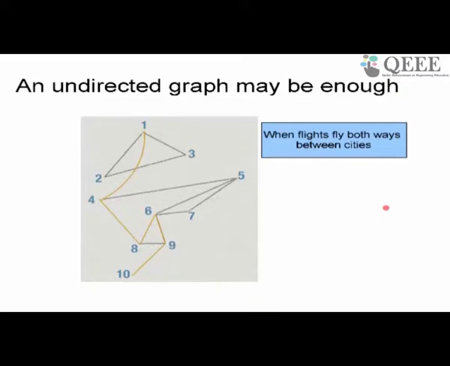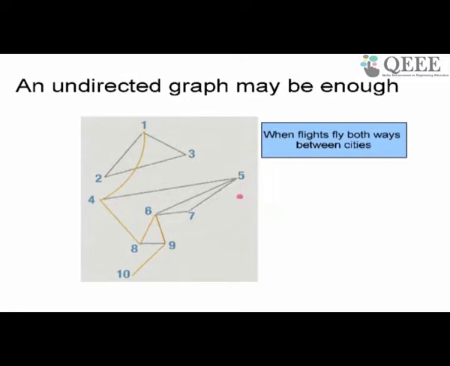When we have flights between every pair of cities in both directions, you may not want to show the direction. So if I have a flight from Bombay to Kolkata and Kolkata to Bombay, then I don't need to show the direction. I just draw an undirected edge between them, and usually an undirected edge means that there is a directed edge in this direction and a directed edge in the other direction. So we don't need to write the direction at all, right? We just write an undirected edge.